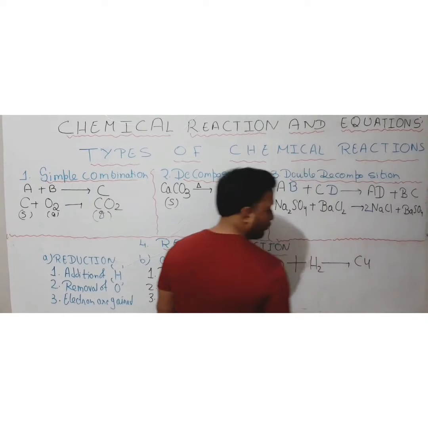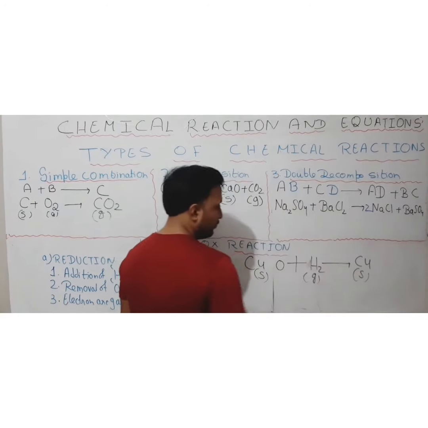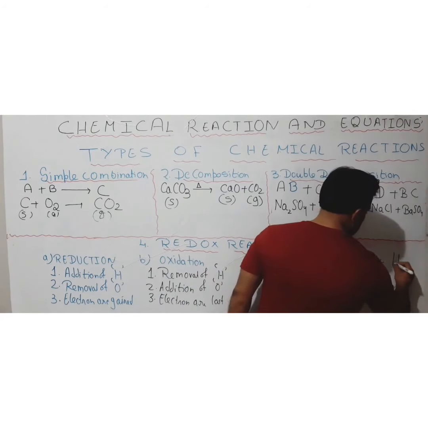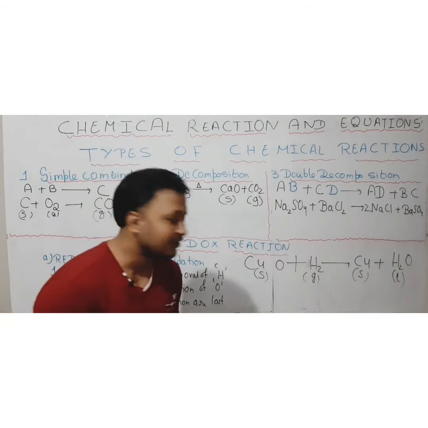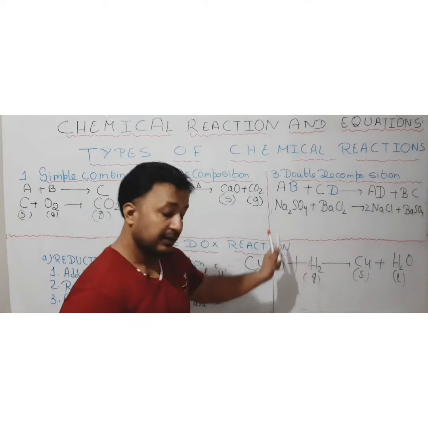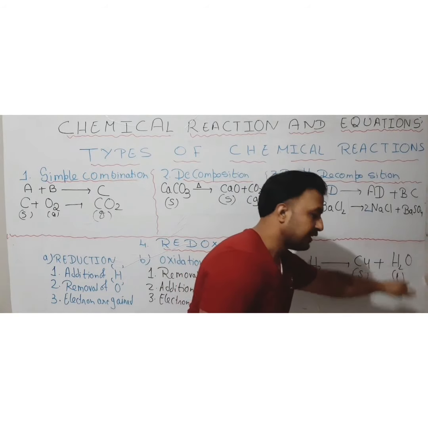The final product is copper, which is solid, hydrogen is a gas, we know, and hydrogen combines with oxygen and forms H2O, which is liquid at room temperature, we all know. So this is a chemical reaction which is taking place. Copper oxide was there, reacted with hydrogen, resulting in the formation of copper plus H2O.